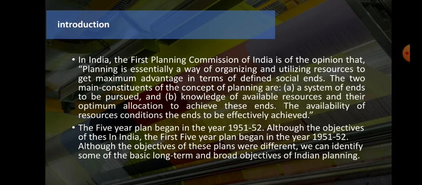In India, the first Planning Commission of India was of the opinion that planning is essentially a way of organizing and utilizing resources to get maximum advantage in terms of defined social ends. The two main constituents of the concept of planning are a system of ends to be pursued and the knowledge of available resources and their optimum allocation to achieve these ends.